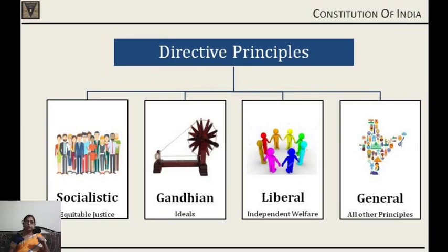The next important feature is that we have Directive Principles of State Policy given in our Constitution under Part 4. Part 4 speaks about different directive principles which can be classified as socialistic principles which declare equitable justice, Gandhian principles which declare the ideals of Gandhiji, liberal principles which are independent welfare provisions, and general principles, different kinds of principles which are just like a direction to the state to make laws. So, directive principles are nothing but socio-economic welfare provisions in our Constitution, which is again a unique feature of our Constitution.